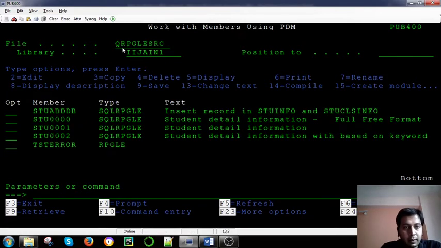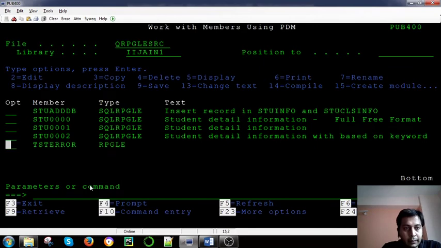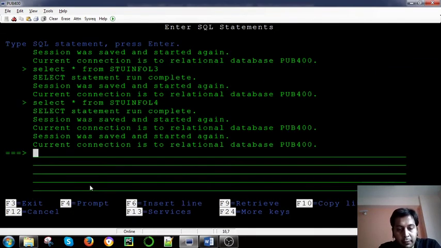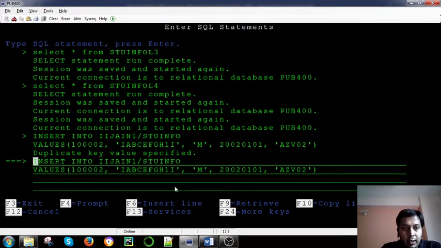So for example, let's see if I use this query again. And I want to show what is the difference, what is the use of unique, right? Now, this file already has this record, but now I want to insert this record. It will give a duplicate value not specified error, right. So it will give an error.